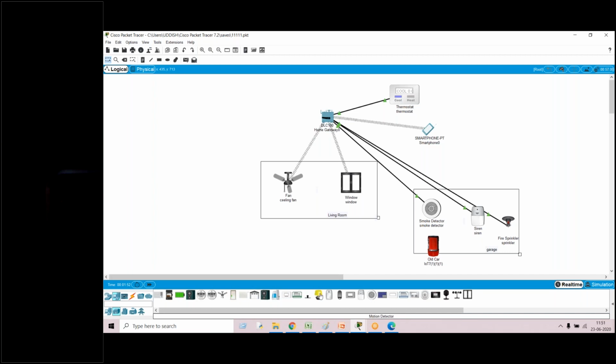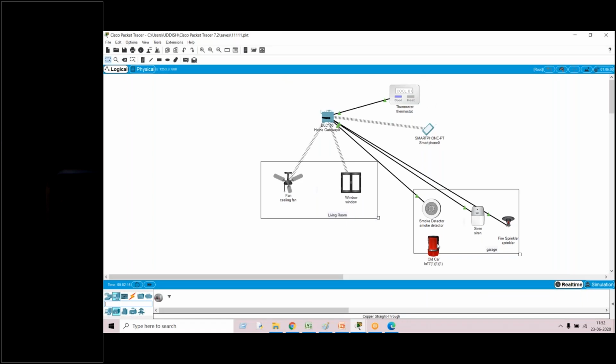Okay, smoke detector is available. Siren is also available over here. Okay, and sprinkler is available. Lawn sprinkler is available. If you are not able to find fire sprinkler, you just click on the search bar and search for fire sprinkler. You will be able to find the fire sprinkler.